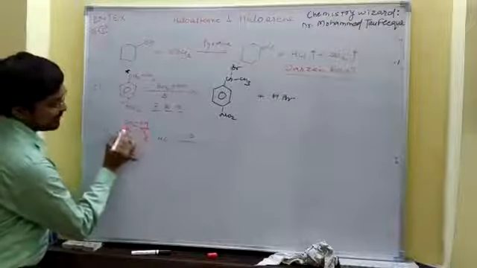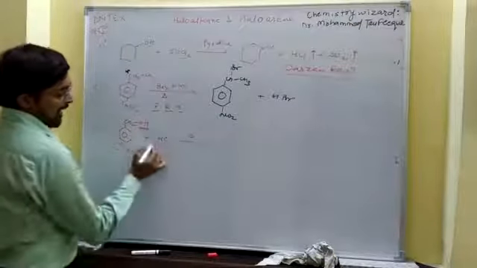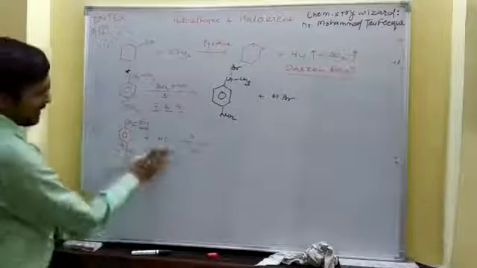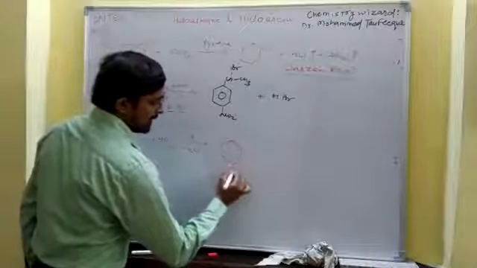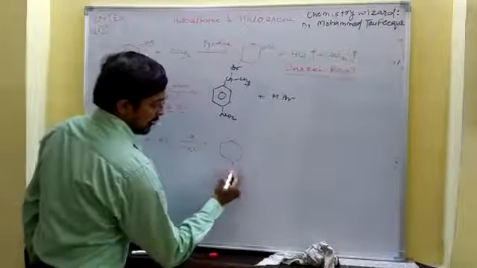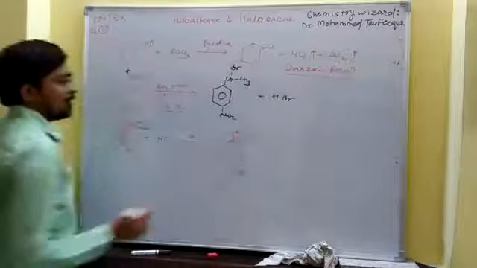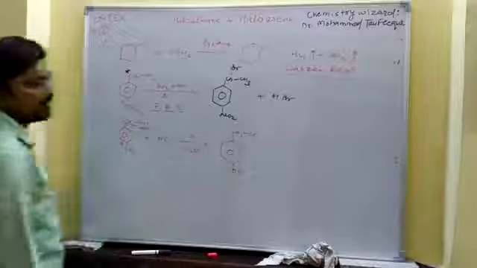This OH is present on an aliphatic carbon, so this OH is substituted by the halogen. H and OH react and eliminate a water molecule, and Cl replaces the OH of the aliphatic carbon. Now this aromatic OH remains intact, while the aliphatic OH is substituted by Cl, and we have the product.